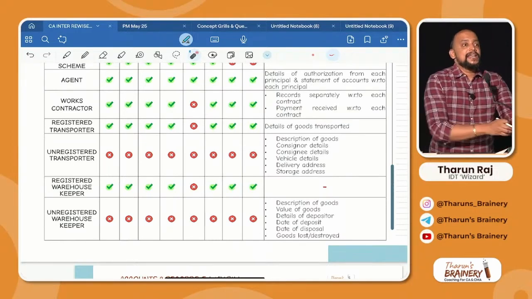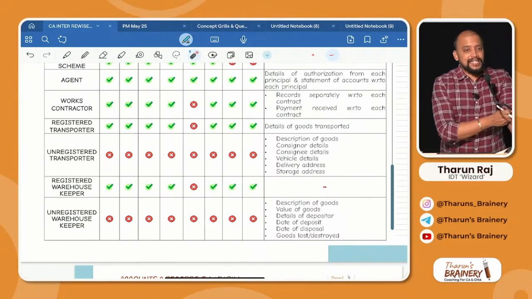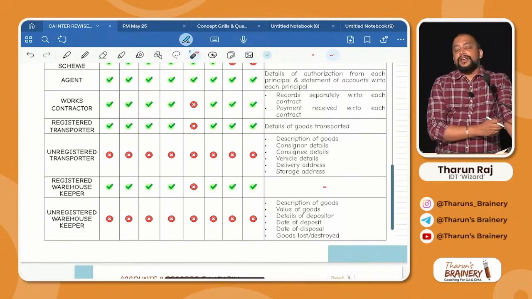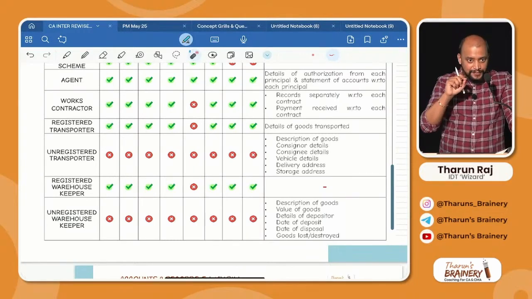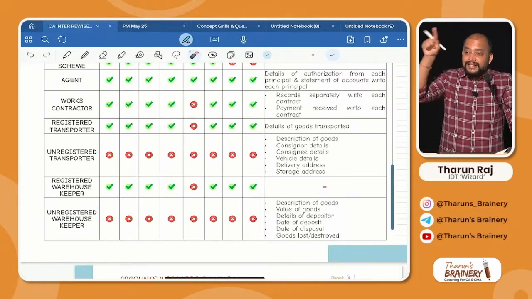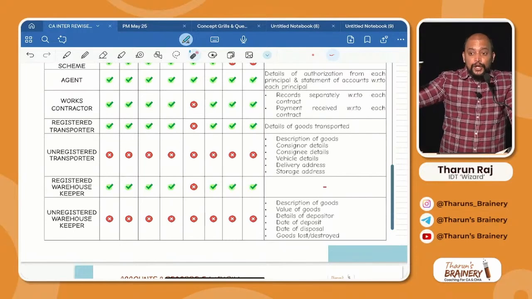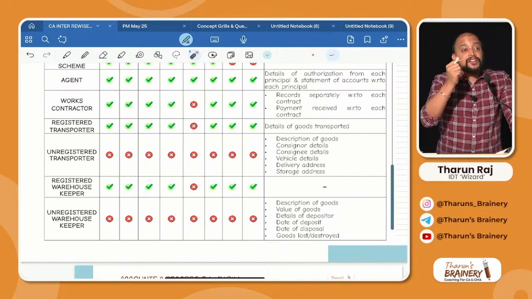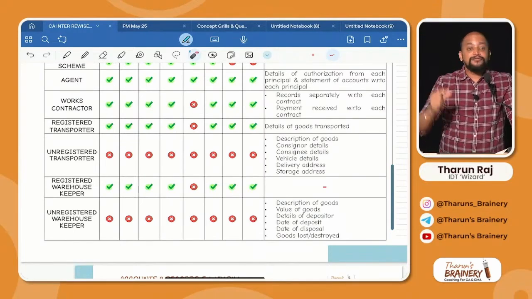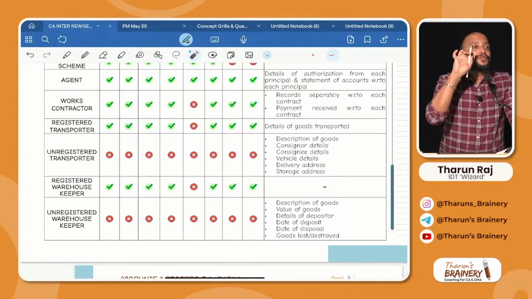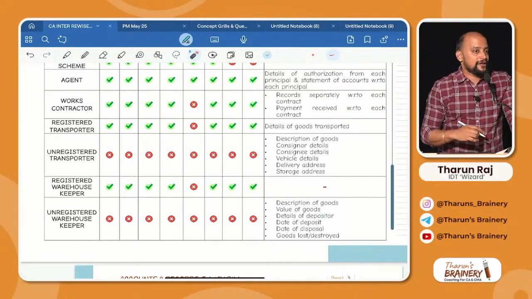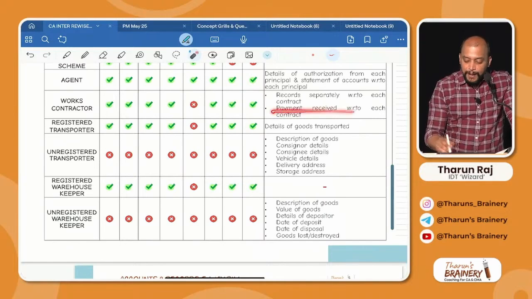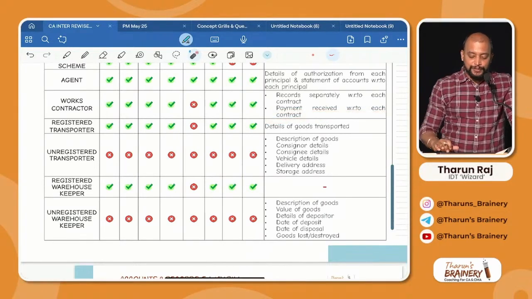Why? Because in construction contracts, AS 7, when you recognize the income, what you will do? Total contract price into payment received till date divided by total payments. That is one of the methods for determining percentage completion. For that reason they are telling you, for every contract maintain how much payment is received, so that it will be easy to determine the percentage completion, and based on that you can recognize your profit on contract. Got it? That is why payment received with respect to each contract we need to maintain separately.